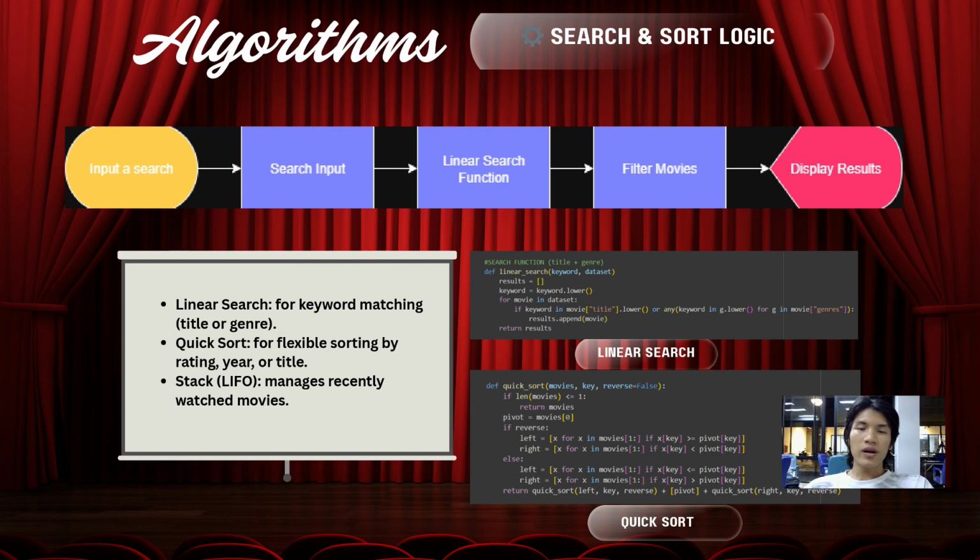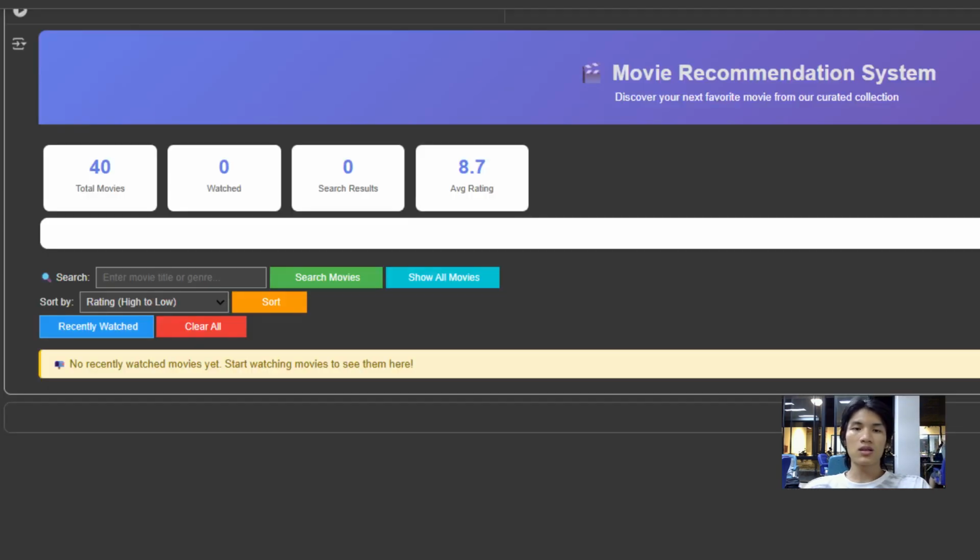The entire process runs in Big O(n) time complexity, which means it checks every movie one by one. For our dataset of 40 movies, this is very efficient. The user experiences almost instant results. I also added a feedback system. If the user leaves the search bar empty, the backend shows a warning message like "Please enter a keyword to search." And if no match is found, it displays a friendly message saying "No movies were found." This ensures the backend always handles user input safely and avoids crashes.